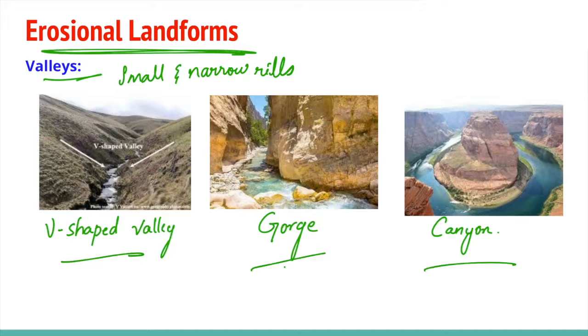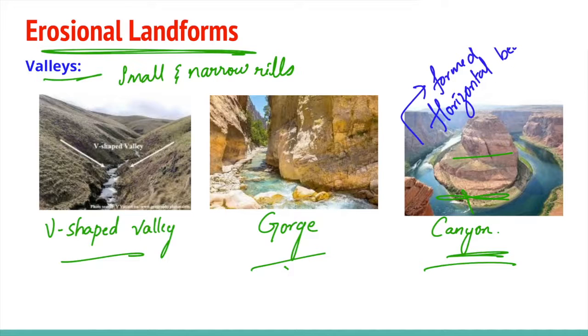A gorge is a deep valley with very steep to straight sides, and a canyon is characterized by steep step-like side slopes and may be as deep as a gorge. A gorge is almost equal in width at its top as well as its bottom. In contrast, a canyon is wider at the top than at its bottom. In fact, a canyon is a variant of gorge. Valley types depend upon the type and structure of rocks in which they form. For example, canyons commonly form in horizontal bedded sedimentary rocks and gorges form in hard rocks.